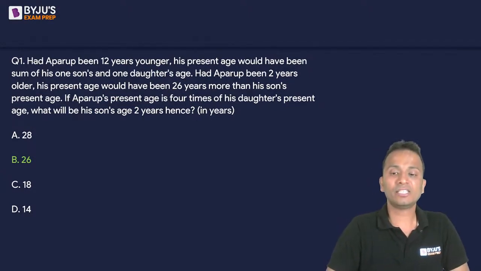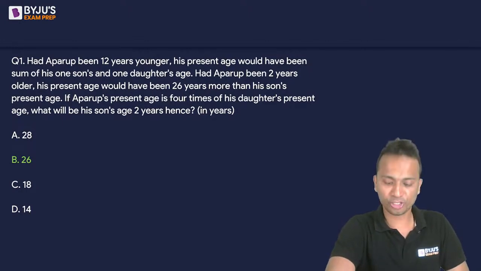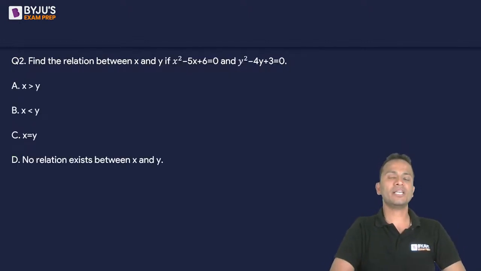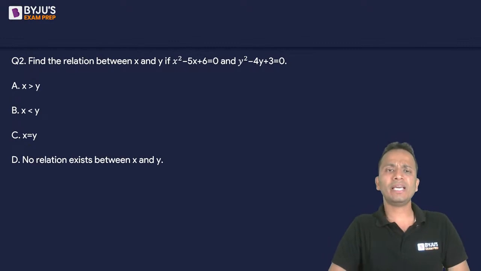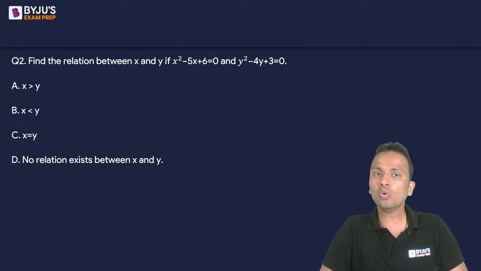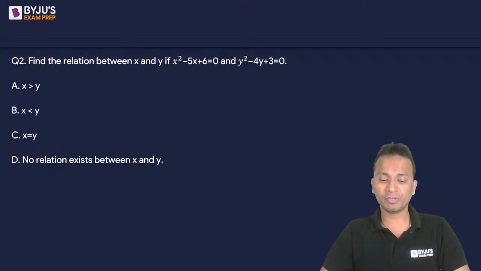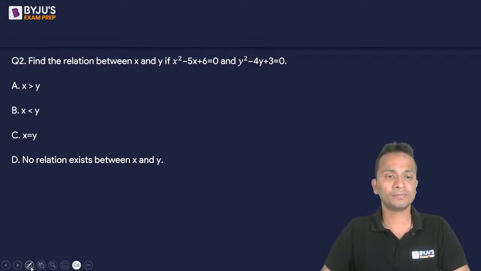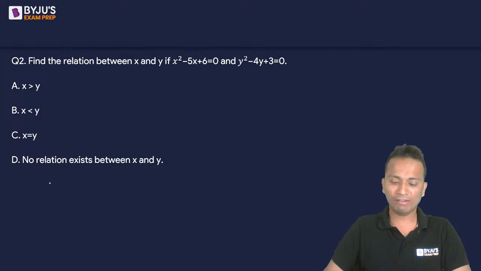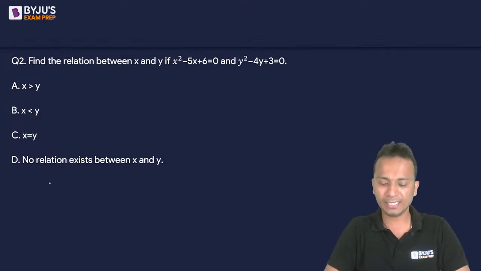All right, let's move ahead and look at the second question. Second question on your screen now. Find the relation between x and y. Two quadratic equations are given to you. First quadratic equation is in terms of x and the second is in terms of y. So you'll have to find out the relation between x and y. So you have four options: A, B, C, and D.